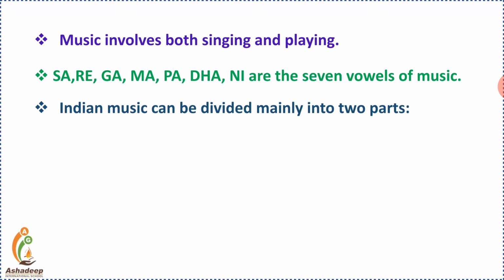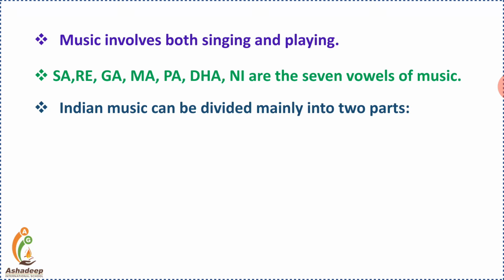These are the 7 notes of music through which the entire music gets created. All the songs which are sung are first of all set on these 7 notes, and then it gets converted into a song. So sa, re, ga, ma, pa, da, ni, and sa again.